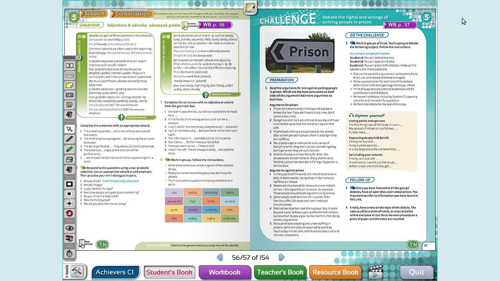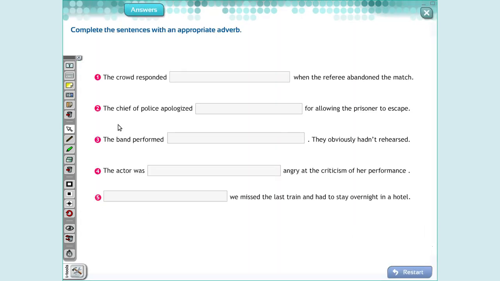Okay, now let's do some exercises. In our exercise 1, we need to complete with an adjective, with an adverb. The crowd did respond when the referee abandoned the match. How do you think? Imagine here in Brazil, quando o juiz sai do jogo, abandona o jogo, how will people act? They will act angrily.